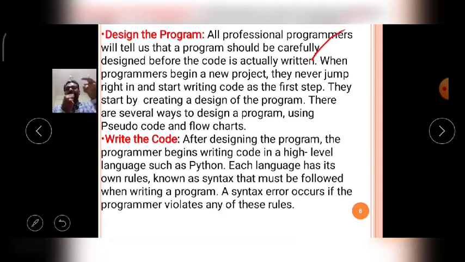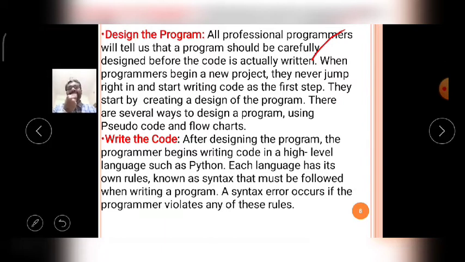Means the program must be carefully designed by the programmer before writing it. Then when a programmer begins a new project, they never jump right in and start writing code in the first step.